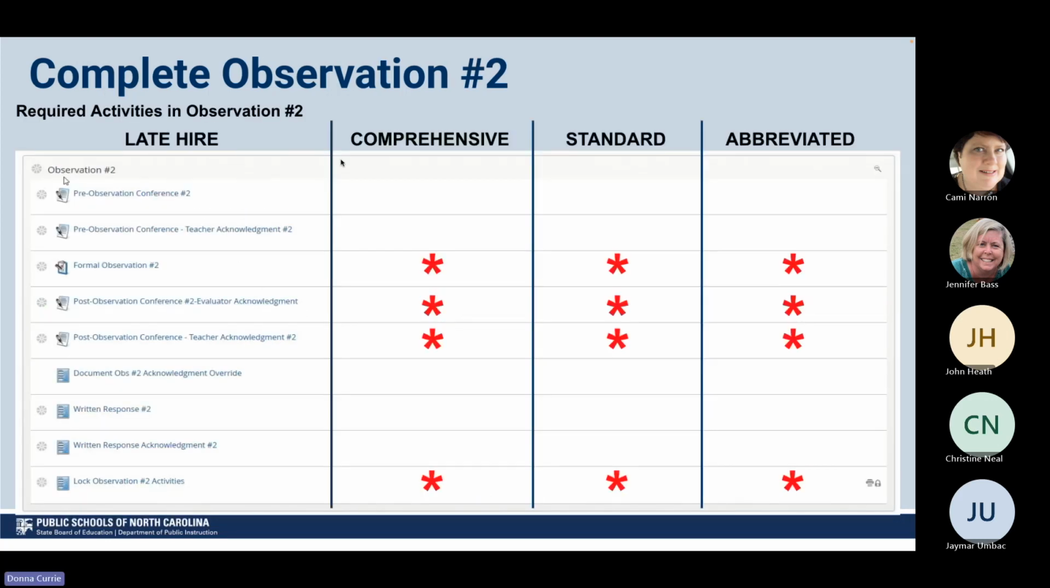In order, talking about the plan types and what is required of each, remember we always talk about the asterisks as being required. You'll notice there's no asterisks beside the late hire plan because at this point in time, they're trying to finish that observation number 1 because they are just getting started. But you'll notice here that you have the formal observation number 2, the post-observation conference, the evaluator acknowledgement, your teacher acknowledgement, and then those activities do have to be logged. While there are other things that can be added, those other things are not required. So that'll let you know what is required in each plan type. And after all of these areas with asterisks have been completed, then this can be logged.